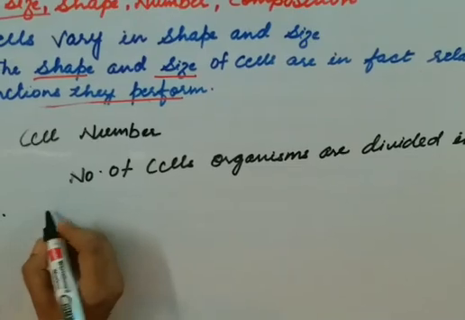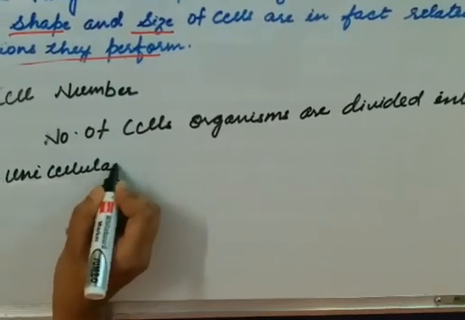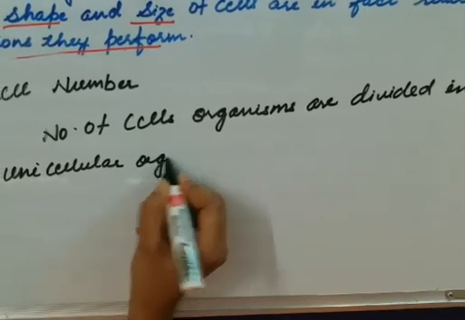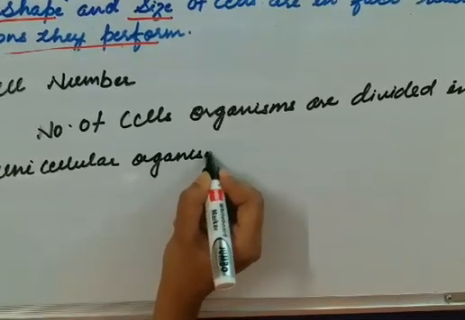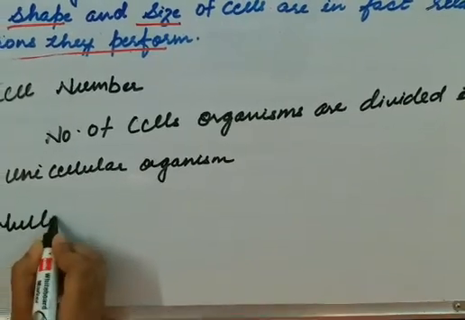First is unicellular organisms. Second is multicellular organisms.